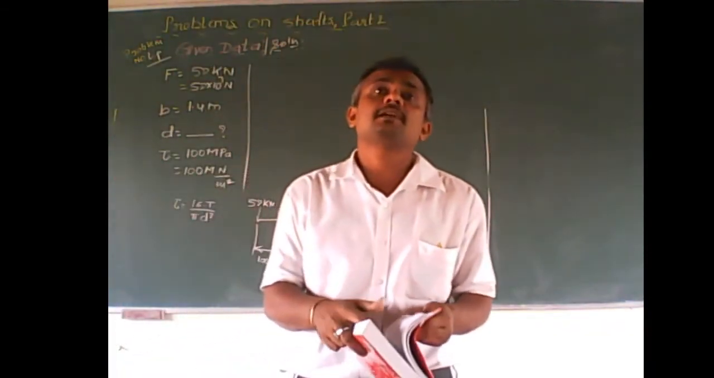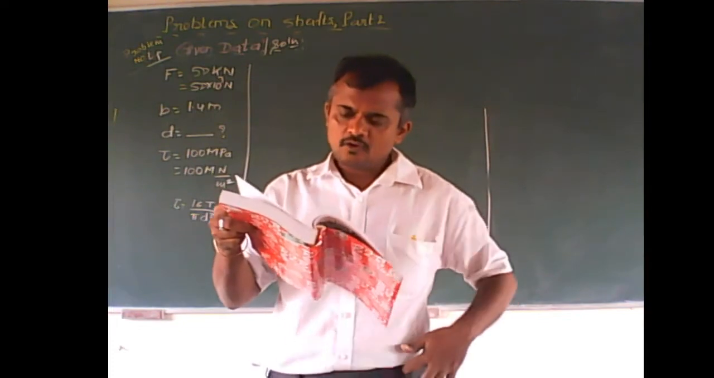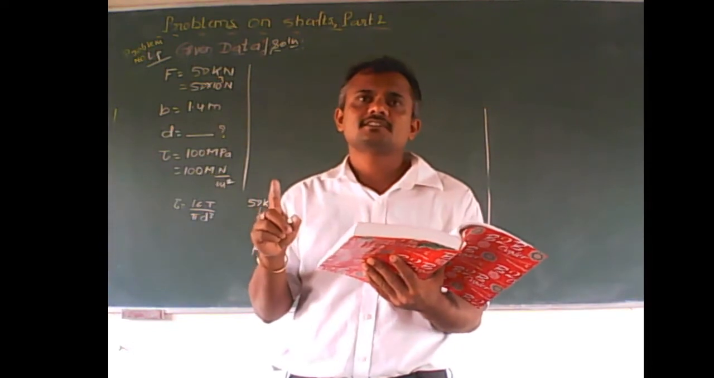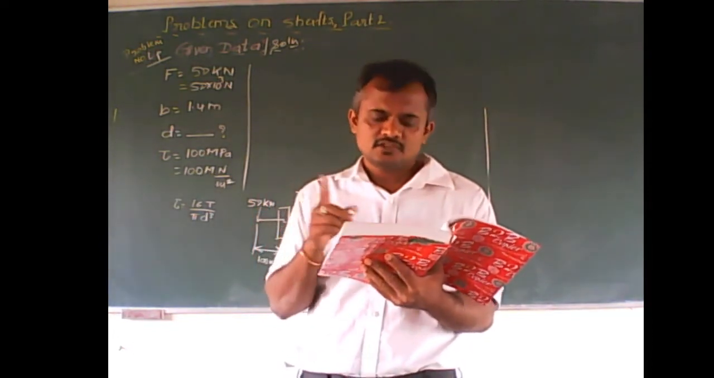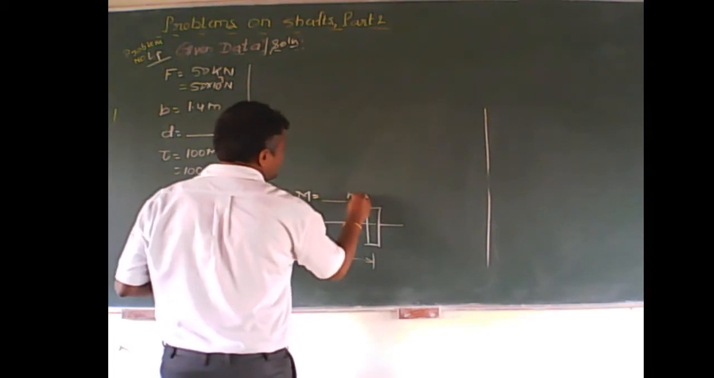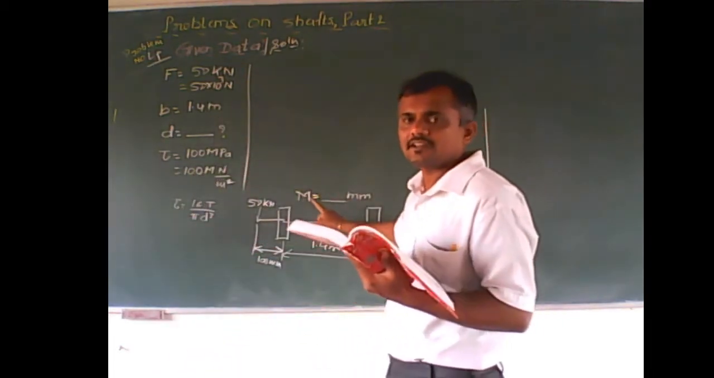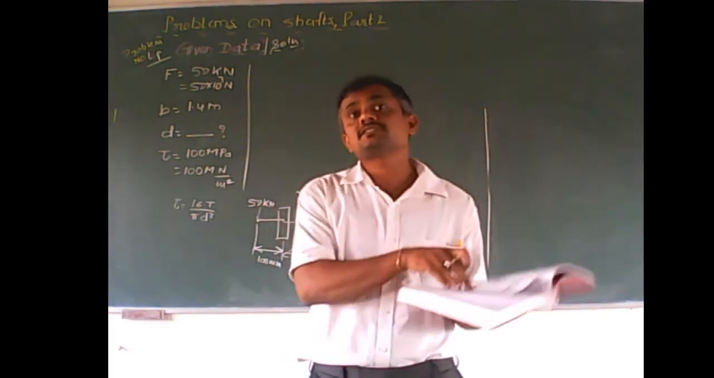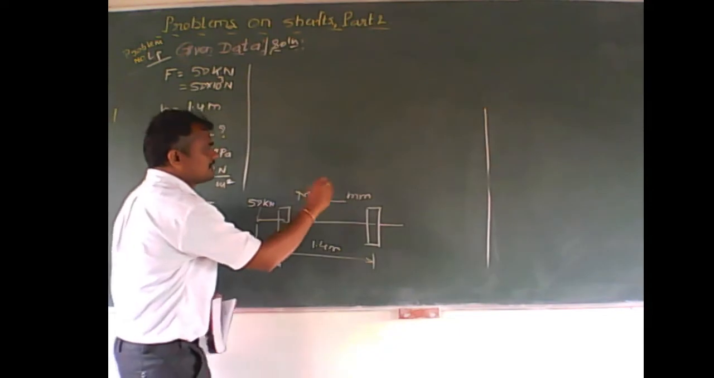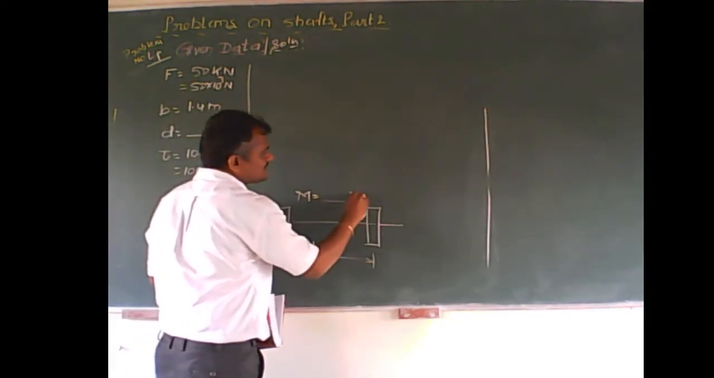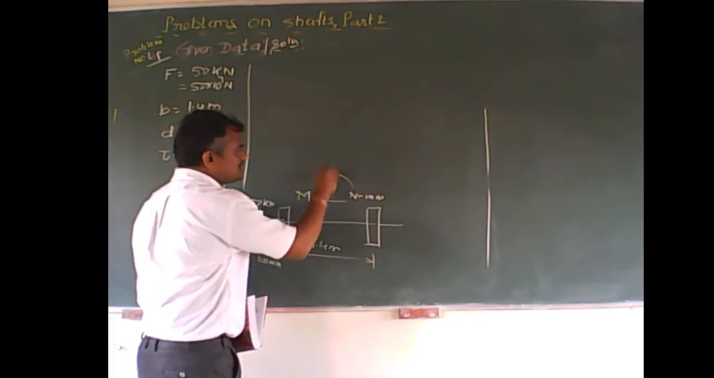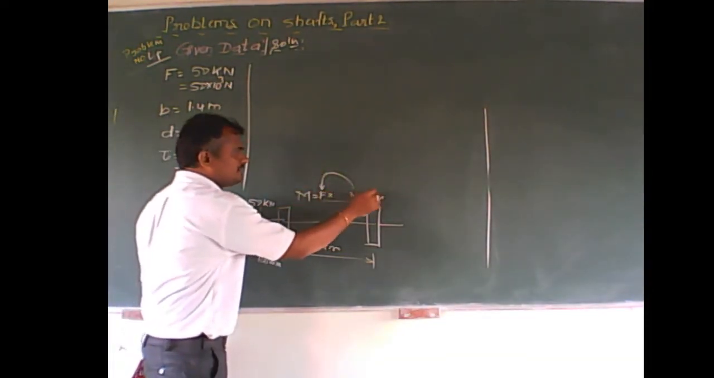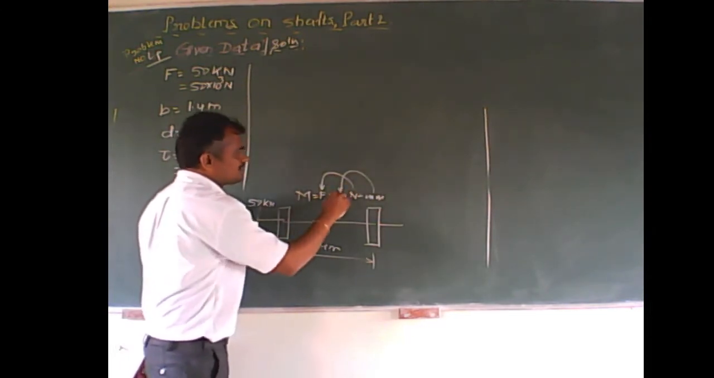What is the unit of bending moment, and what is the symbol? Newton mm, correct? And the symbol is capital M. It is given in the index. What do you understand from this? The unit is Newton mm. So Newton means here we have to take force, and mm means it is a distance.